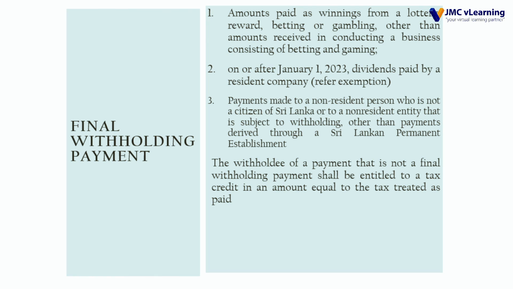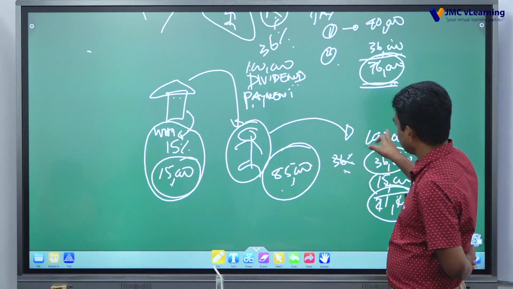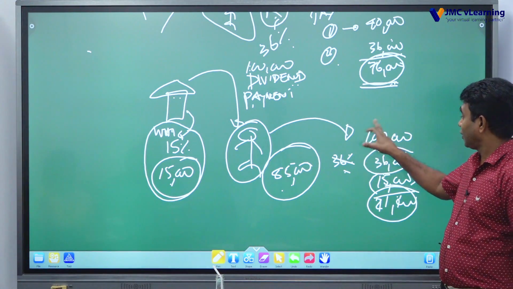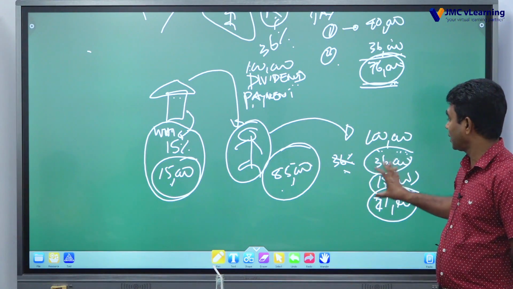The withholding of a payment that is not a final withholding payment shall be entitled to a tax credit in an amount equal to the tax treated as paid, right? That means, as I discussed, if it is not final withholding, he has to consider his gross income, apply the rate and work out the tax liability.